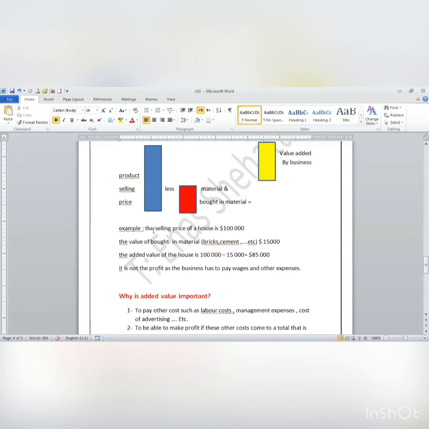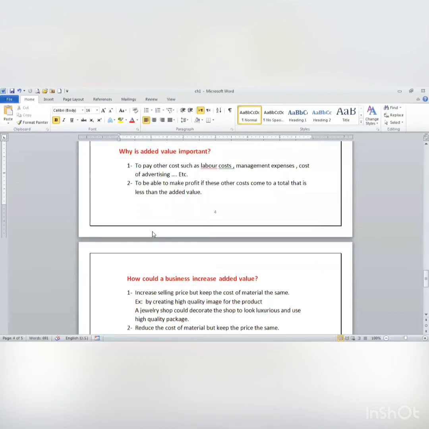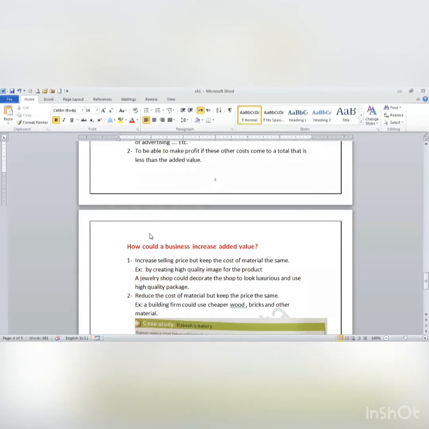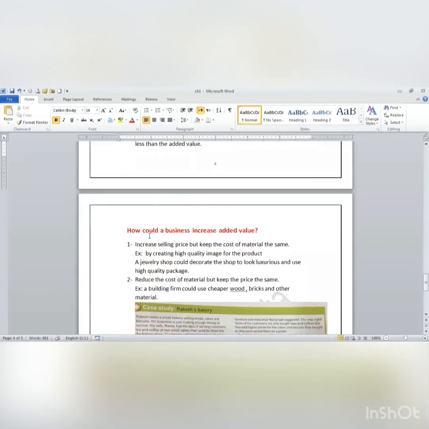How will I do this? How can I increase selling price? You can increase selling price by giving a good image to your product, so customers will be able to pay more. For example, package the product in luxurious packaging, so they may pay more because they have an image that the product is of good quality.